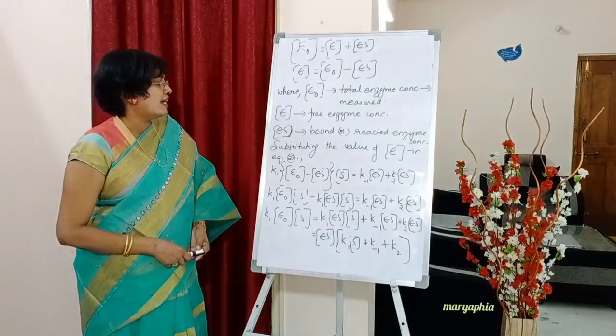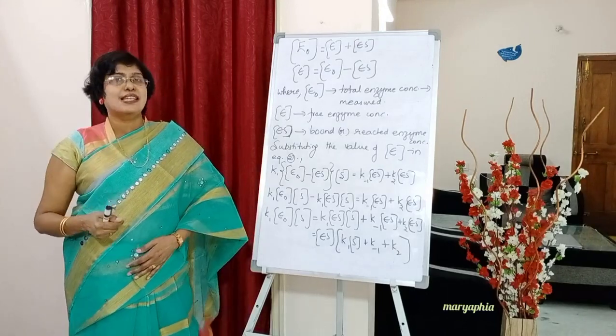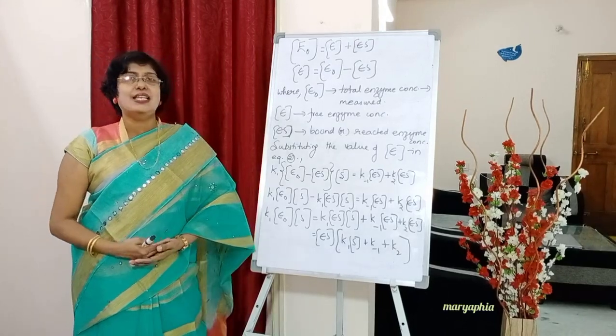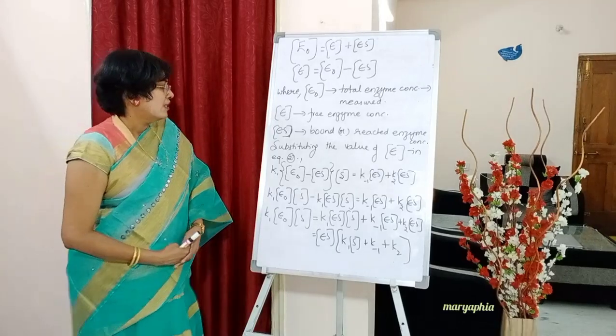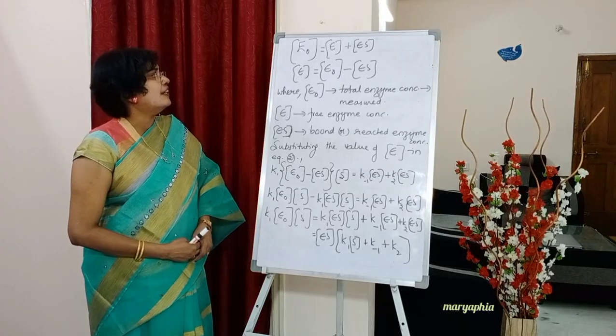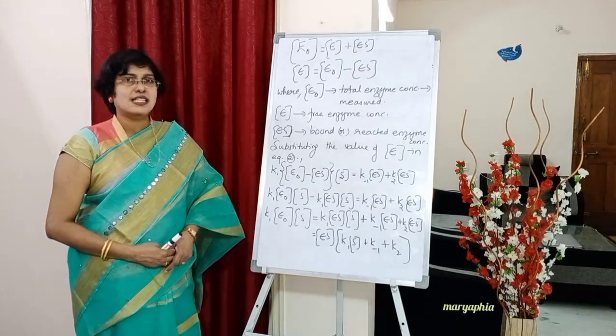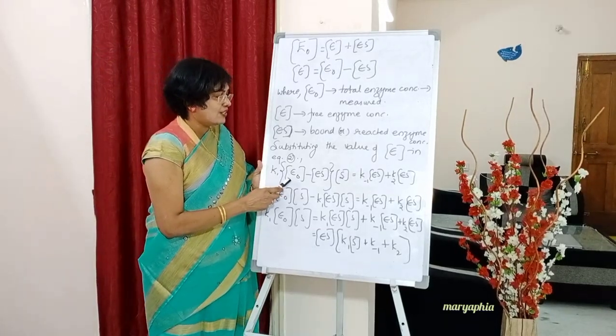Now below write down, students. We have the value of E concentration, so we will substitute this value in equation number 2. E concentration is how much? E naught concentration minus ES concentration. Look at equation number 2. We will substitute the value of E concentration here.